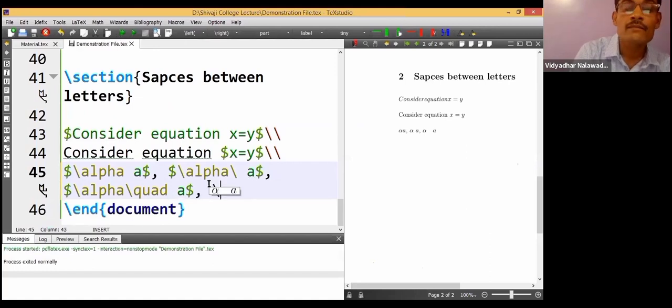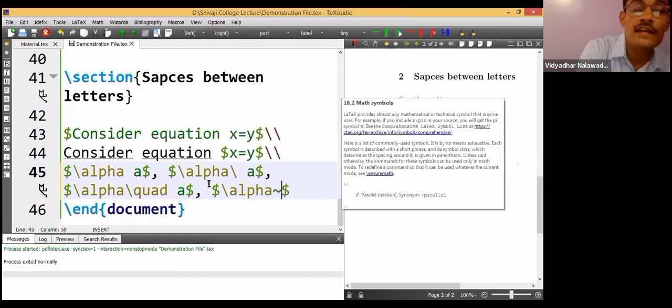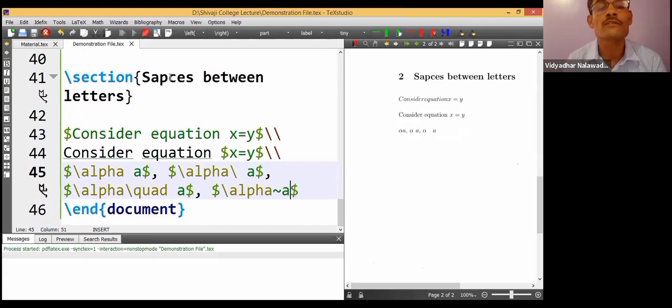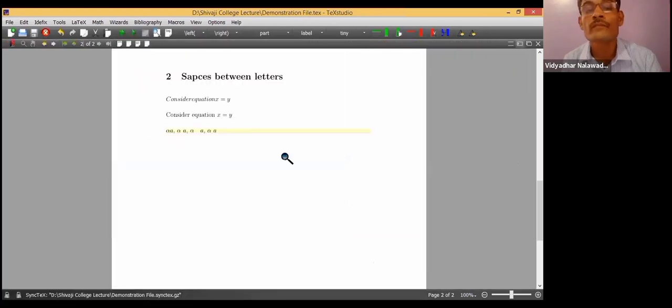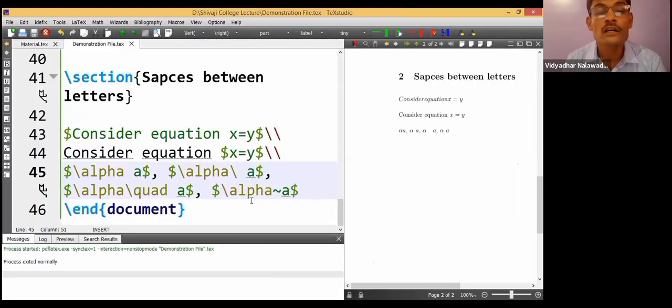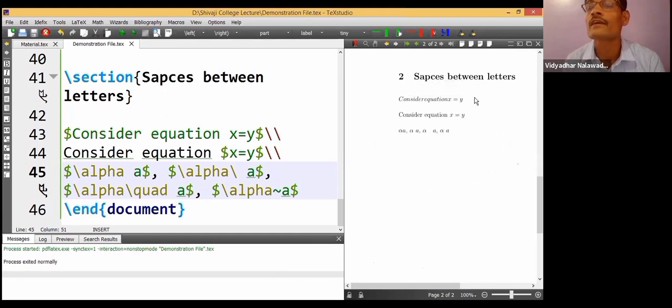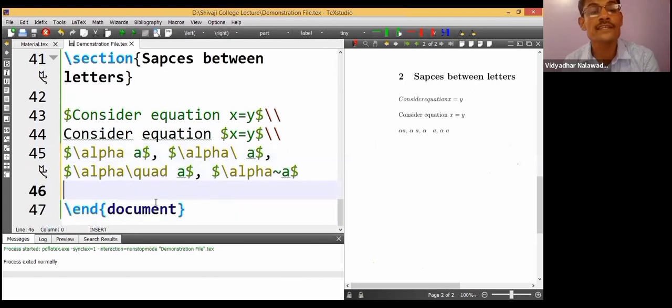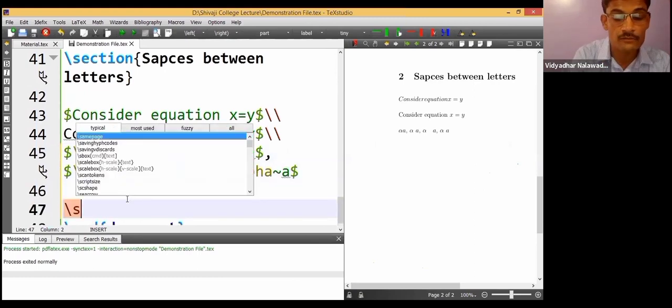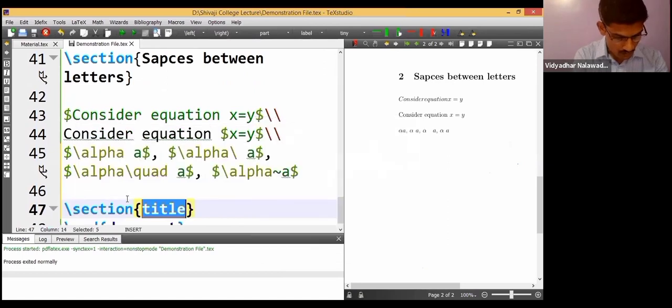Also, space can be attained by using the symbol tilde: alpha tilde A in mathematics mode. Otherwise, in mathematics mode, we cannot get space over there. Alpha tilde A. See, you see the space over there, alpha A. Okay. With this small information on spaces, now let me go to the next section.